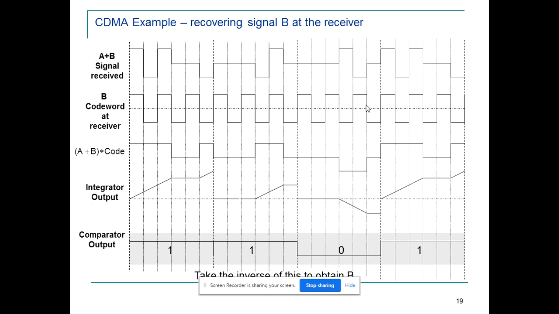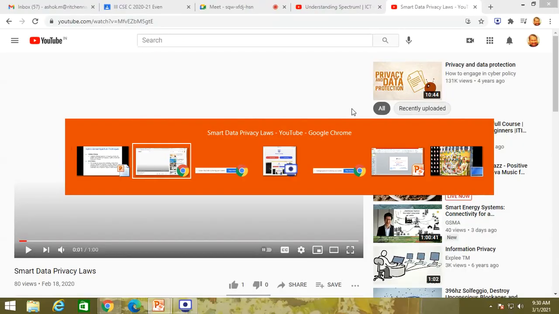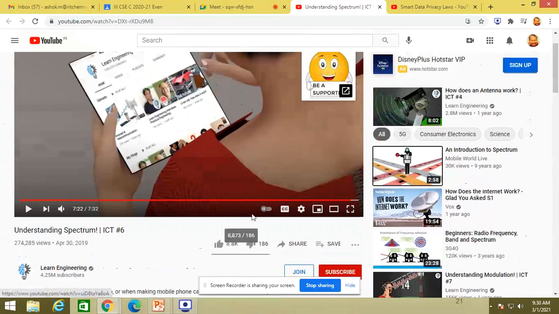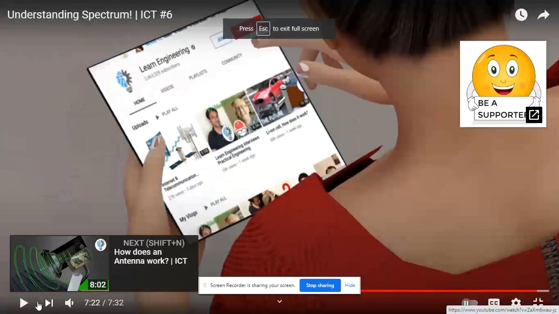So that is the point on CDMA. Before getting into the spread spectrum techniques and hybrid techniques, we will still penetrate into the spectrum in a different fashion. See this.